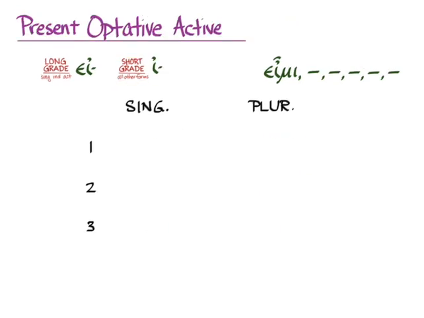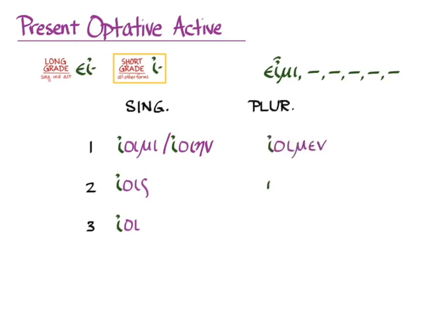With the optative, we're still going to use the short grade, but we're going to put it on the thematic present optative active endings. And so what we're going to get is eoimi, and then we've got an alternative form, eoien. In the second person singular, we'll get eois, eoi, eoimen, eoita, and eoien. And you heard me pronouncing the recessive accent. Again, of course, we can't translate without context, but there's your present optative active for eimi.